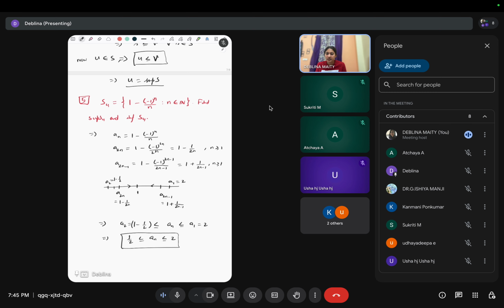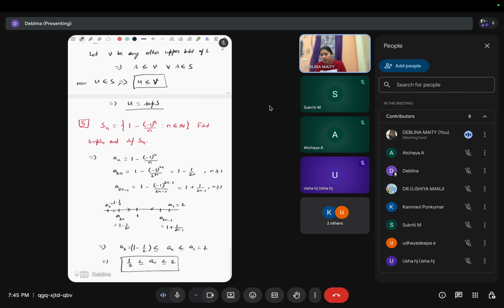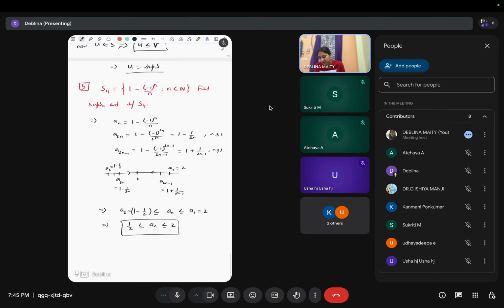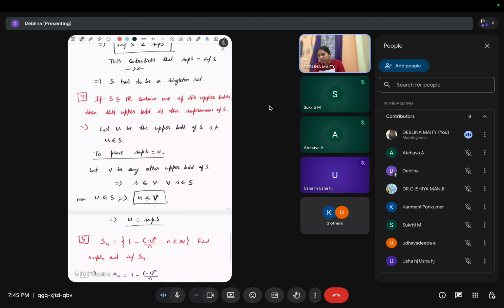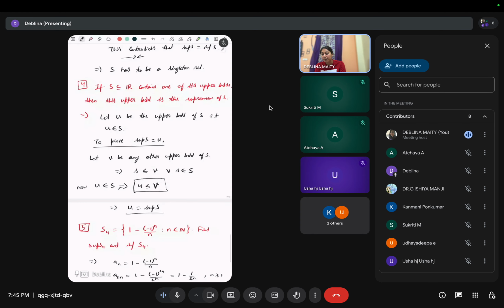So clearly 2 is an upper bound, right? And see that 2 also belongs to the set S4, because 2 is an upper bound and 2 equals a1, which belongs to the set S4. So from the previous problem we see that if the upper bound belongs to the set, then it is the supremum, right?